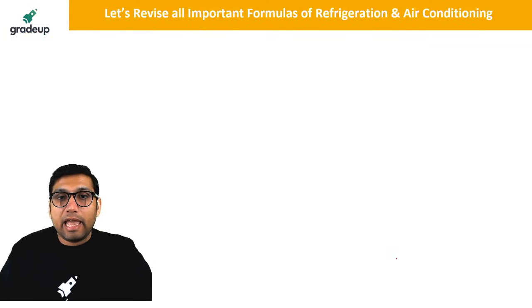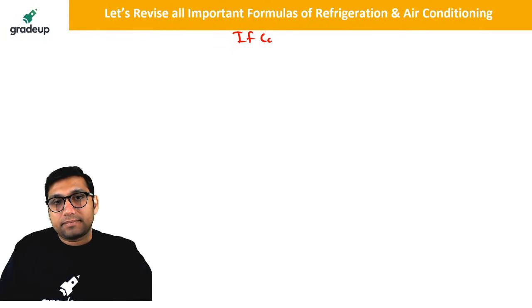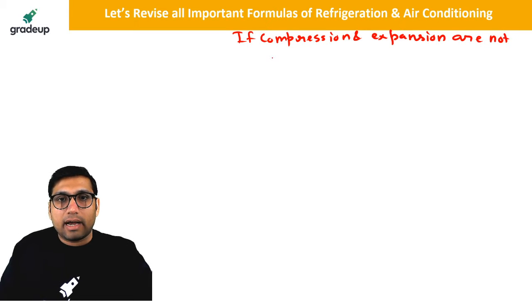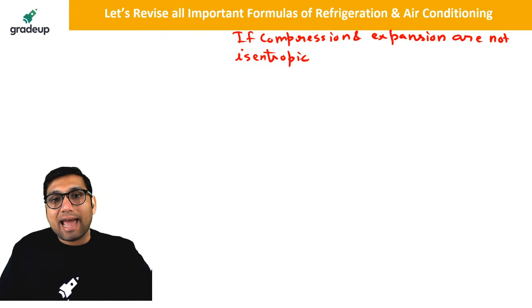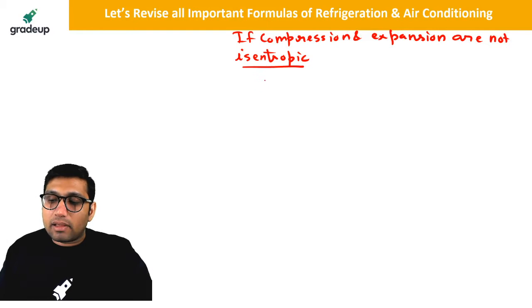If compression and expansion are not isentropic, then how can you find the COP of a gas refrigeration system? It is very simple, my dear.